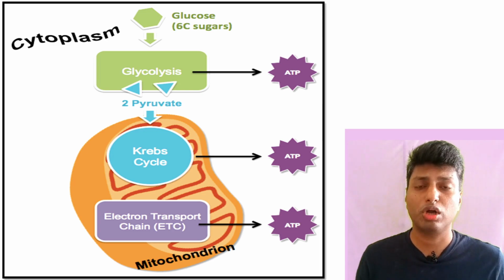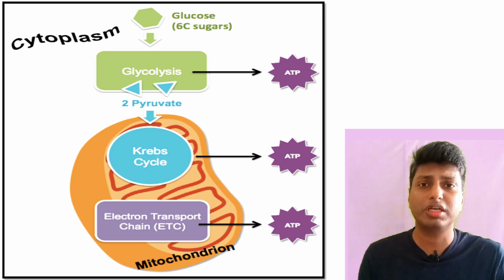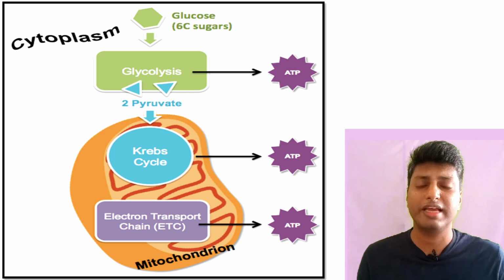Now dear students, we all know that glucose is present inside the cell, and where is this glucose coming from? It is naturally coming from the food we eat. So the glucose molecule which is present in the cytoplasm has to be broken down, and for what reason? It has to be broken down for the formation of energy. It is the process of glycolysis by which glucose will be broken down, and ultimately when it is broken down, the energy is released, which is nothing but in the form of ATP.